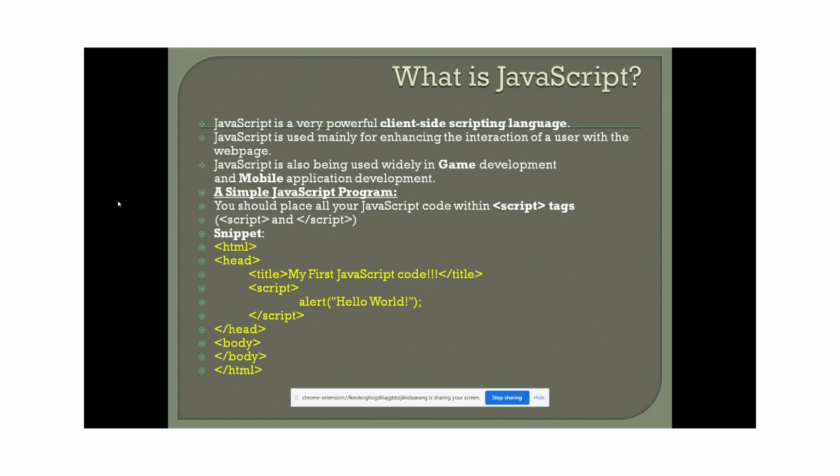So this is the basic snippet showing how we can write our JavaScript code within our HTML file. You can see here, within the HTML file, we can provide a script tag. Within the script tag, we can write and execute our JavaScript functionality, guys. Here we can see alert hello world. I've given a small JavaScript function here within the script tag, guys. So this is a basic look at how JavaScript is used within the HTML file and what JavaScript is, and I'm going to discuss in more detail the fundamental concepts available in JavaScript. So let's jump into the concepts one by one.